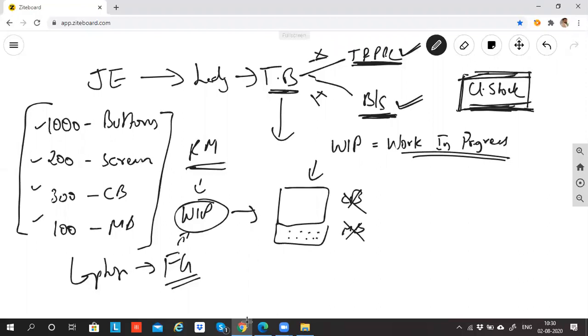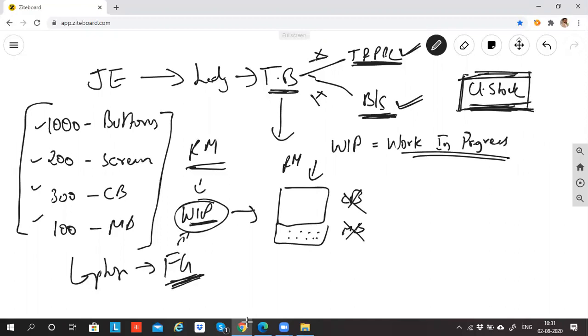Can you call this raw material? Screen is attached, buttons are attached. Can you call this raw material? It is not raw material. Raw material means it should be individually there in the business. If any two or more raw materials are combined together, then it becomes work in progress. If I add circuit board, motherboard, then it becomes a finished product.